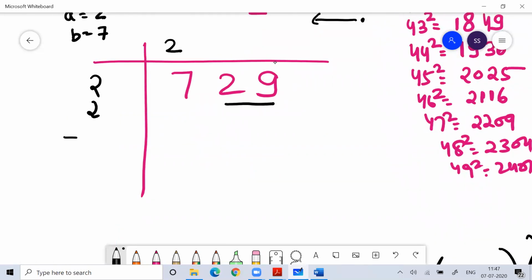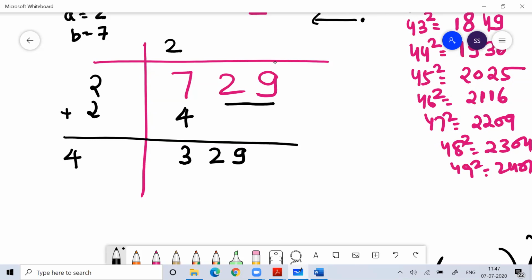2 square is 4. 3 square is 9. So the number which will come before 7 is 2. 2 square is 4. So write 2 twos are 4. What is 7 minus 4? 3. Now bring the next pair down. This is 329. Now you wrote 2 twos are 4. Now add them, 2 plus 2, you'll get 4.